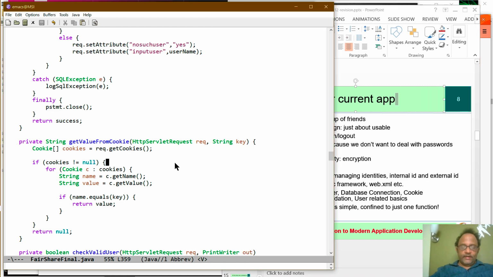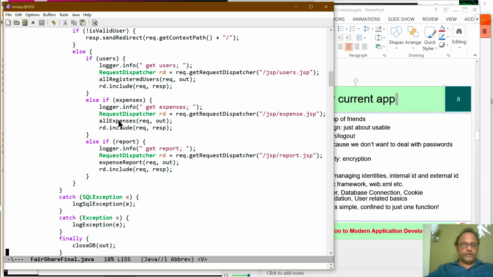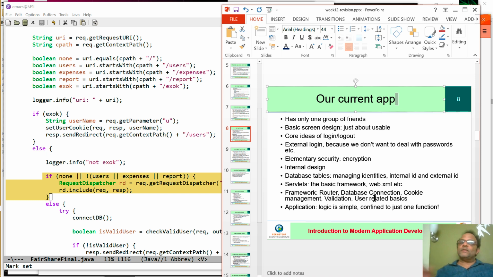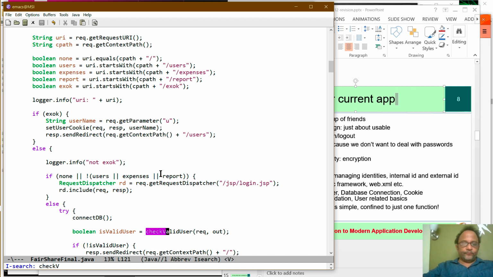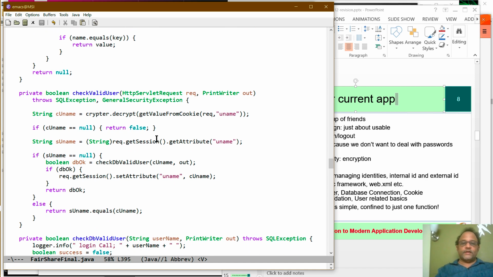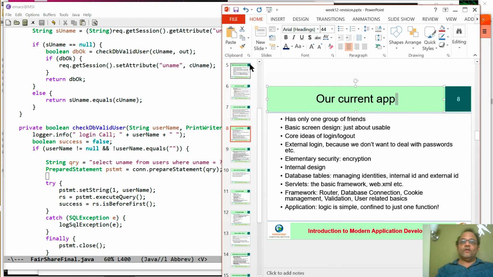We have elementary validation, very, very elementary. We just look at some of the parameters and check whether they are valid, very simple forms of validation. Nonetheless, it is validation. And some basics about login, logout, where to store it, check valid user, both somewhat efficiently by using the session, and if the session fails, then go to the database and get stuff from there. Along the way, we also looked at some of the necessity of prepared statements.